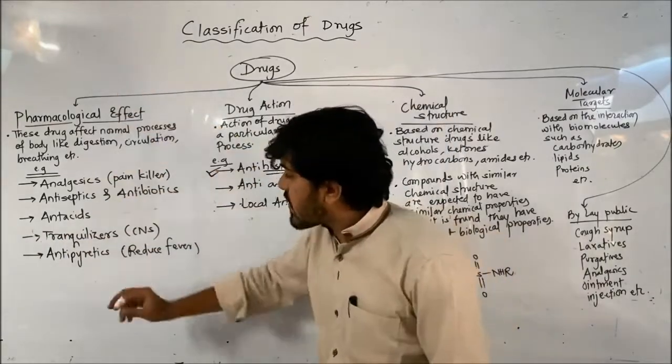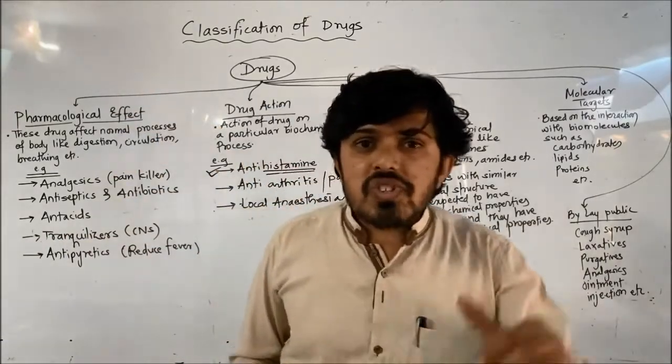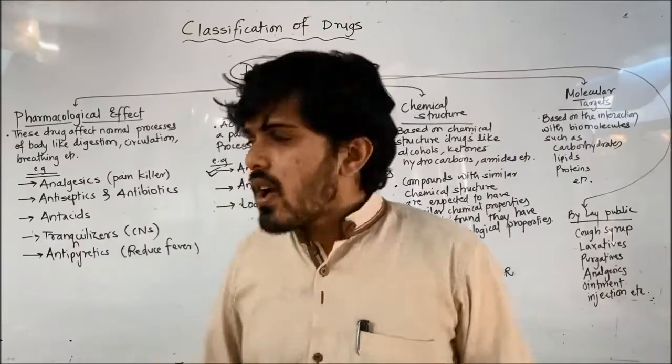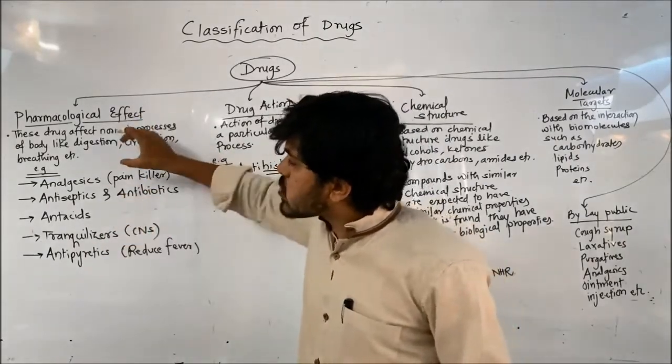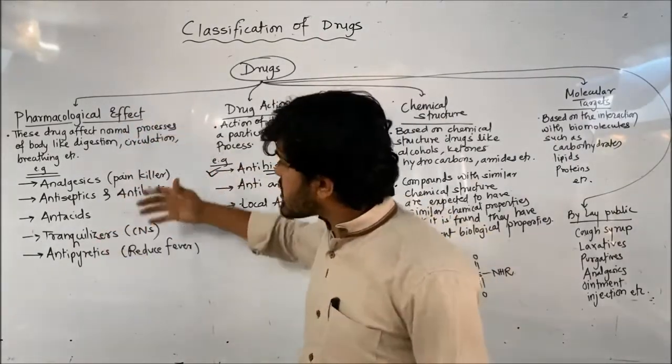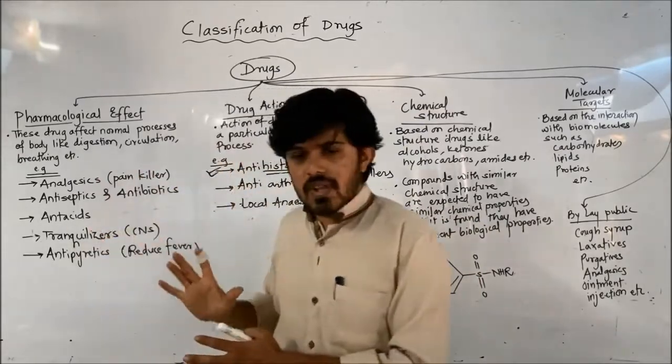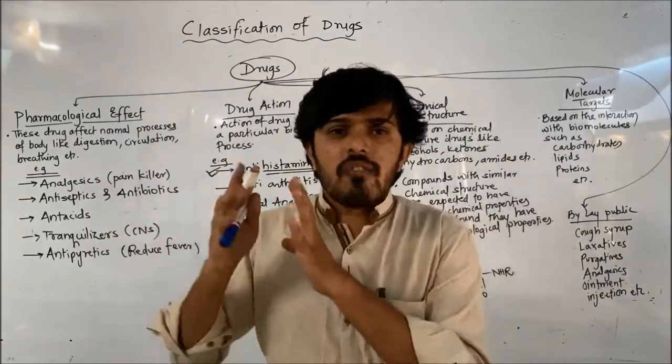In this way we are classifying. Antipyretics, the drugs which reduce body temperature, are antipyretics. All these drugs we are going to discuss one by one in detail. You will understand in a lot better way in further concepts. So the first way of classification is pharmacological effect.